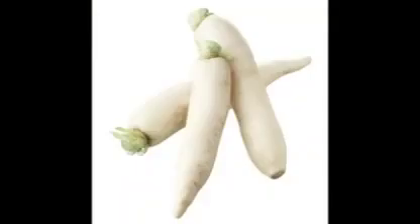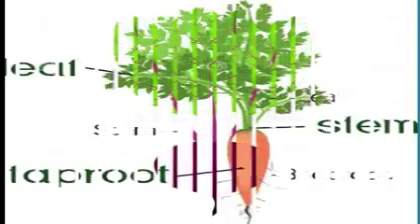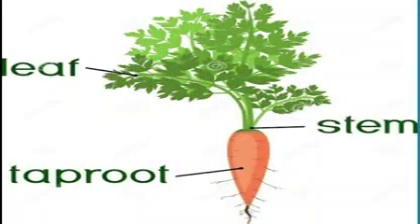Taproot of radish is in the shape of a spindle, swollen at the middle and tapering at both ends. Such type of modified roots are called spindle-shaped root. Example, radish. At times, like in the case of turnip and beetroot, the taproot can acquire the shape of a top, that is spherical at the base and tapering shortly towards the apex. They are called top-shaped root. In case of carrot, the shape is conical, broad at the top and tapering gradually towards one end. Such modified roots are called conical shaped root.